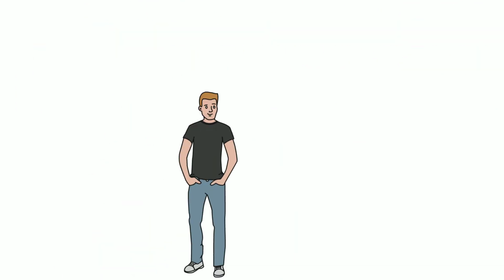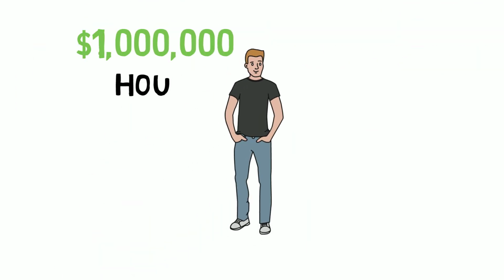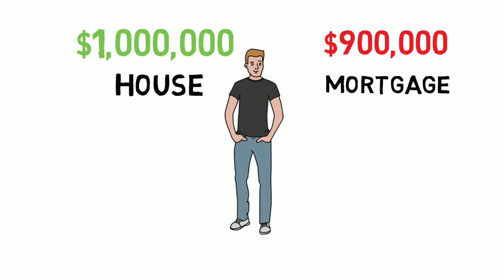A person with a $1 million house and $900,000 mortgage is just as rich as a person with $100,000 in cash.